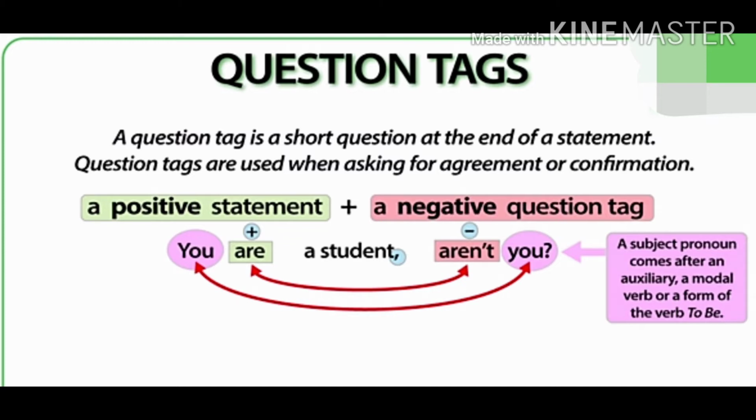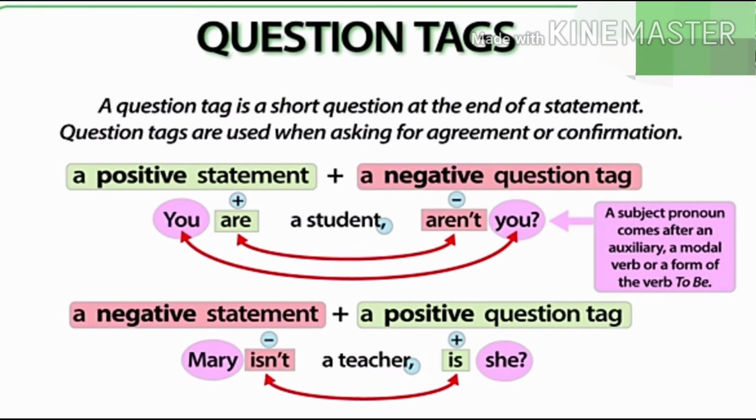What is a negative statement followed by? A negative statement is followed by a positive question tag. Mary isn't a teacher, is she? So Mary isn't is negative, so the question tag needs to be positive. That is, is she? Let us see how we have turned Mary into she. Mary is a noun. We use a subject pronoun, she, to avoid repetition. A subject pronoun is used to replace the noun or a noun phrase in the sentence.